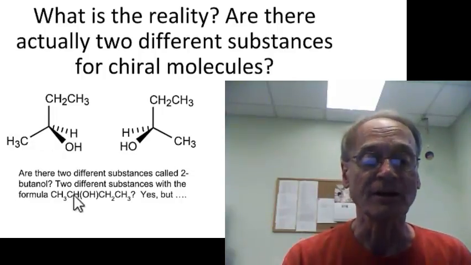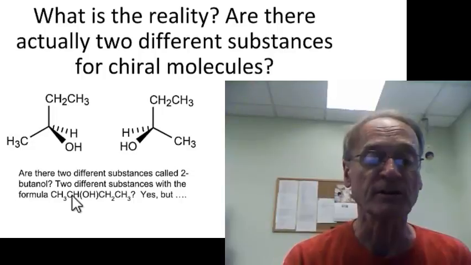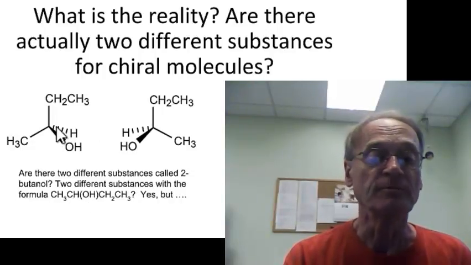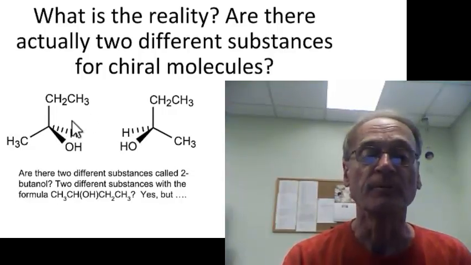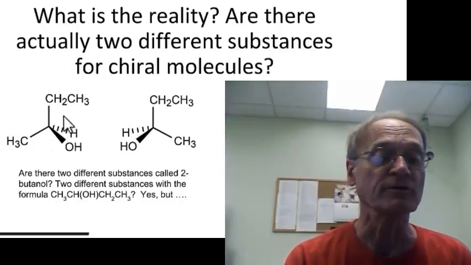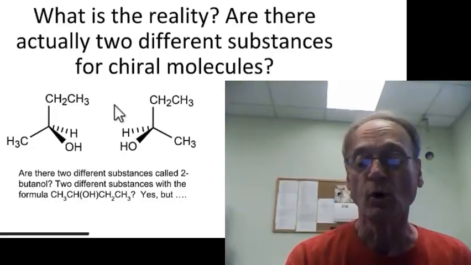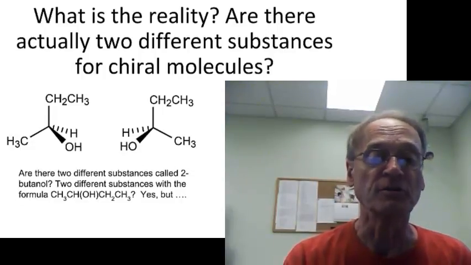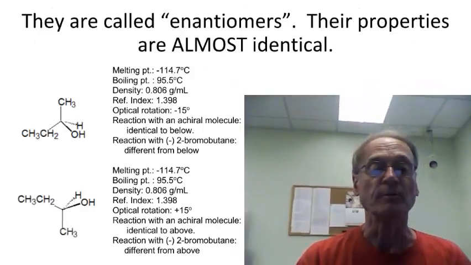That's what this is, but notice that this carbon is a chiral carbon because it has four different groups: a hydrogen, an OH, a methyl, and an ethyl. So this is a chiral carbon. That means that its mirror image should be different from it, which means they are both chiral. So the question is, do they both exist, and what about their properties? Are the properties of this different than the properties of this, or not? Well, the answer is yes, there are two different compounds of that structure. They are mirror images of each other. They're called enantiomers, but here's their properties.